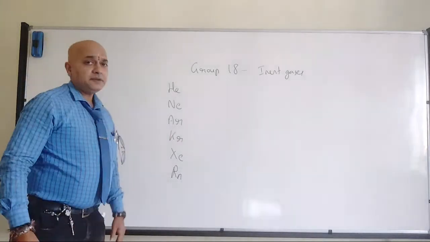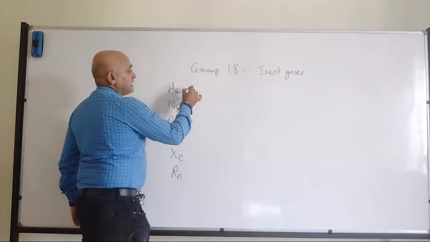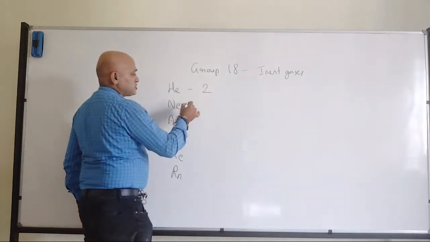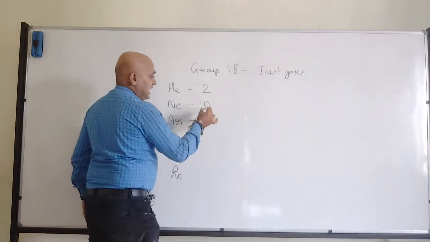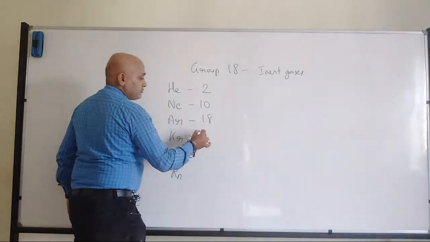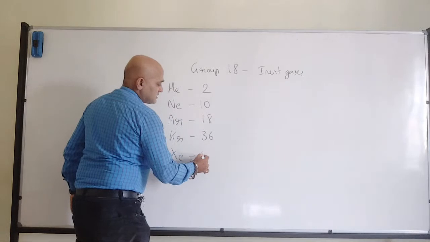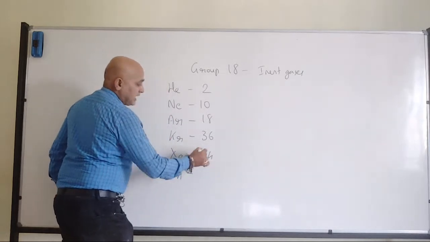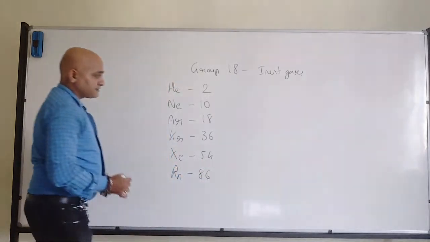If I want to write the atomic numbers, helium is 2, add 8 to this, then it will become 10, add 8 to this, then it will become 18, add 18 to this, then it will become 36, add 18 to this, then it will become 54, add 32 to this, then it will become 86.